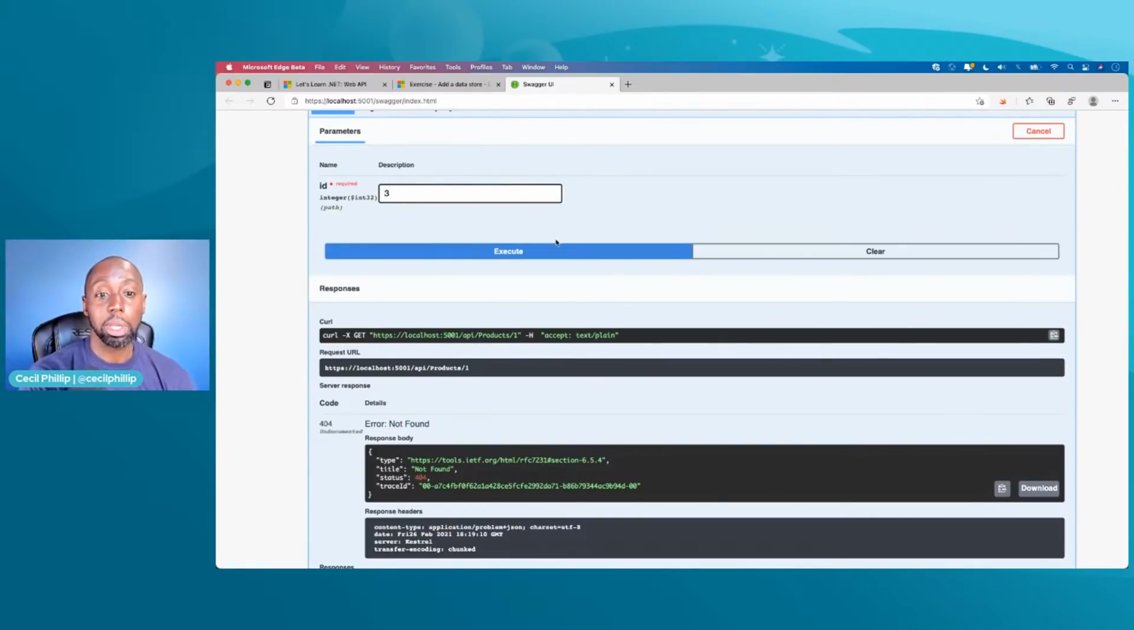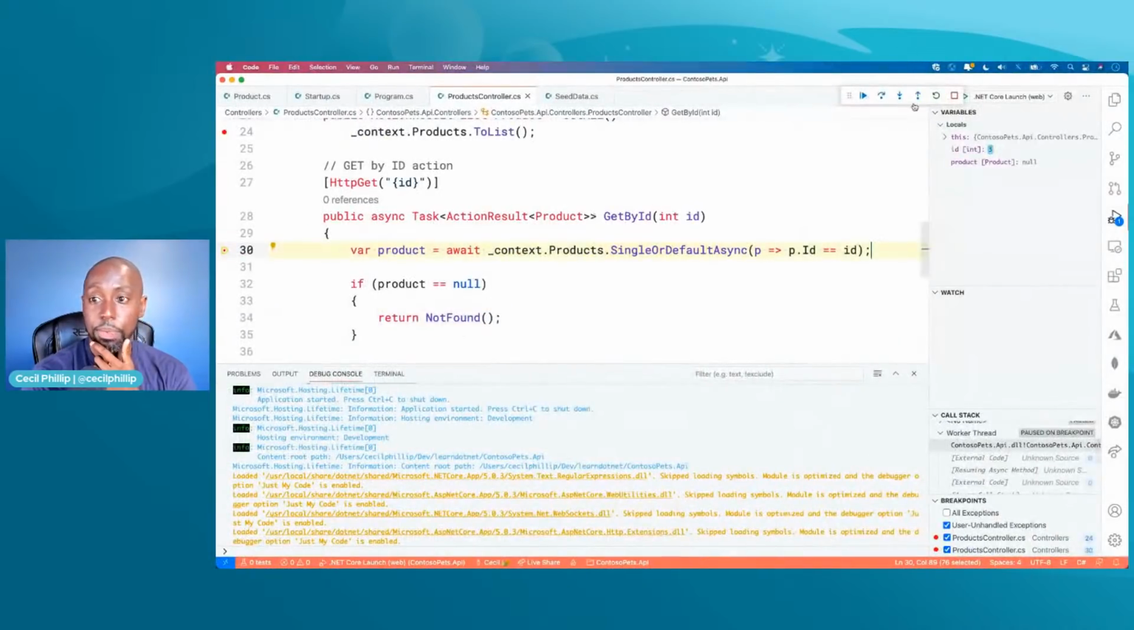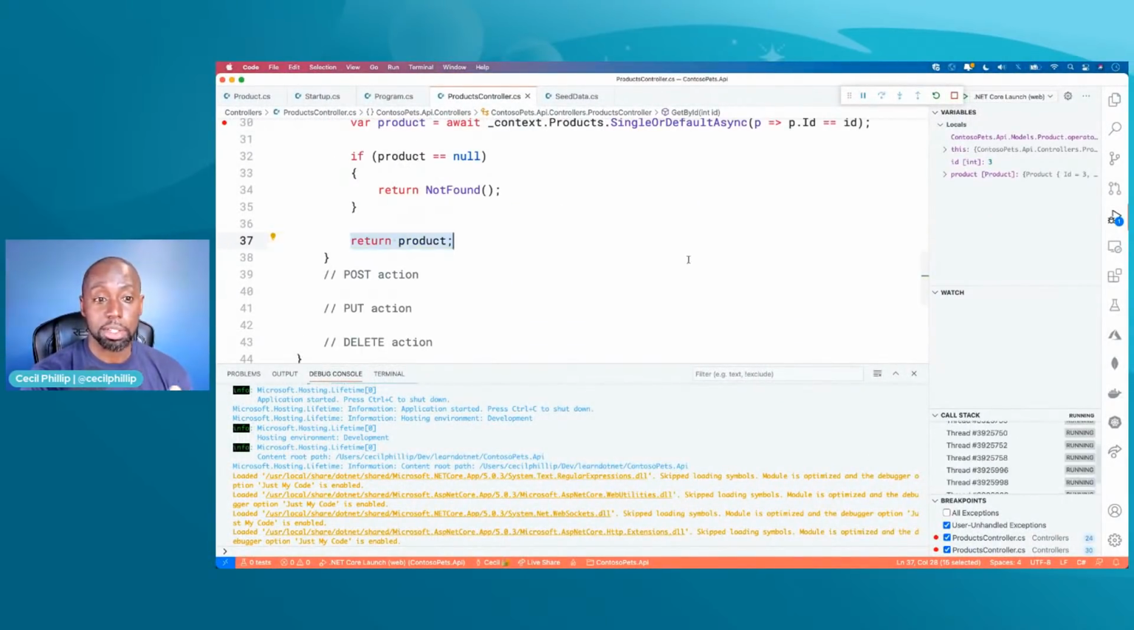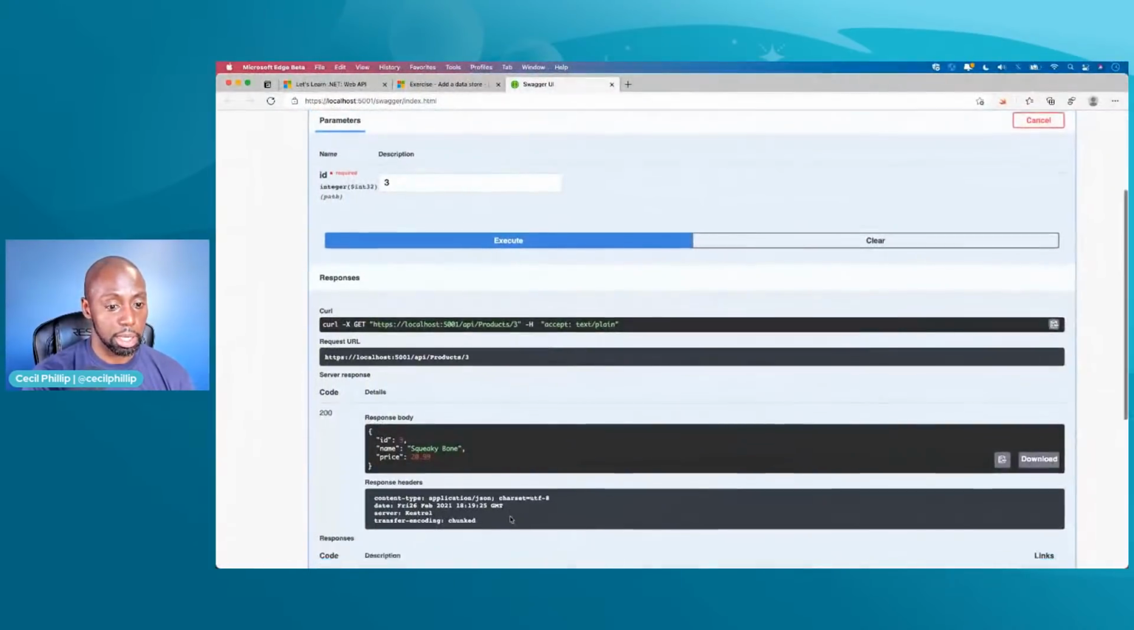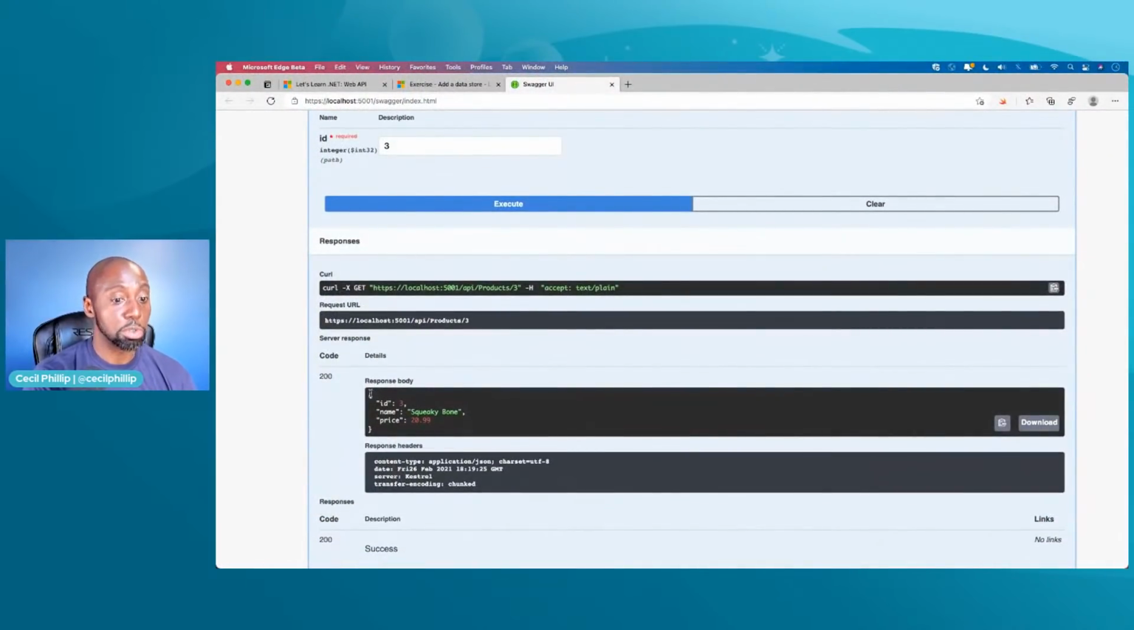If I did a 3 and I executed this and ran through the debugger, it should return the product. So it returns a product. I get a 200 level status code. So there you go. Now it's fixed and it's working.